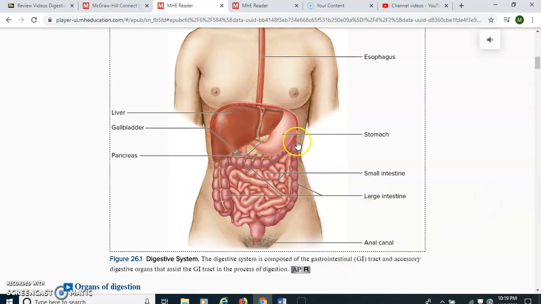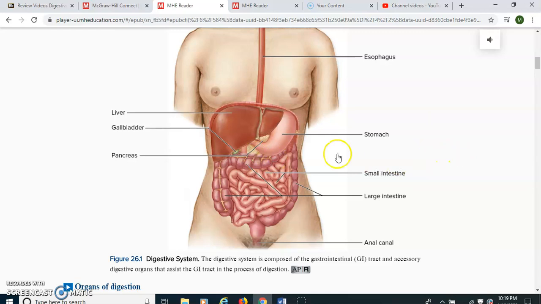The proteins that don't get completely chemically digested move on into the duodenum, at the beginning of the small intestine. This is where we get more chemical digestion of the proteins, because the pancreas is producing enzymes called proteases, and they enter the duodenum.